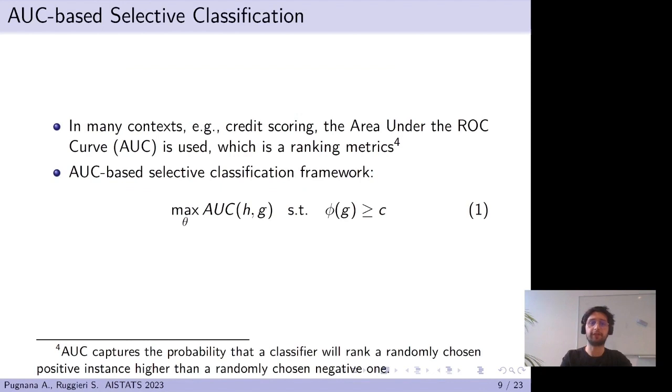One of the limitations of current approaches is that they focus mainly on performance measured as an average over individual losses. In imbalanced contexts, a more common measure is the area under the ROC curve, AUC, which measures the ability of a classifier to rank a randomly chosen positive instance higher than a randomly chosen negative one. Therefore, in AUC-based selective classification, we want to maximize the AUC score over the accepted instances subject to a coverage constraint.